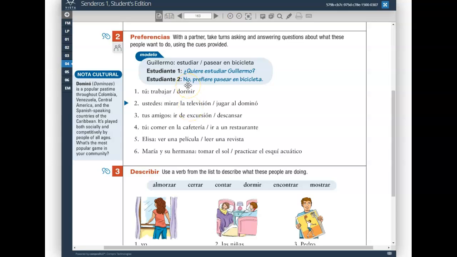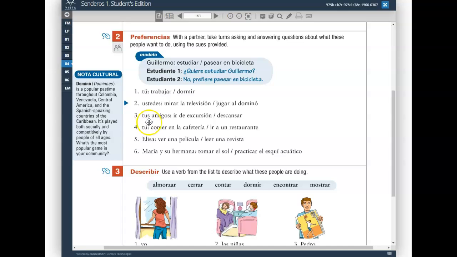No. Nosotros preferimos. Preferimos. No stem change in the nosotros form. No. Nosotros preferimos pasear, nosotros preferimos jugar al dominó.